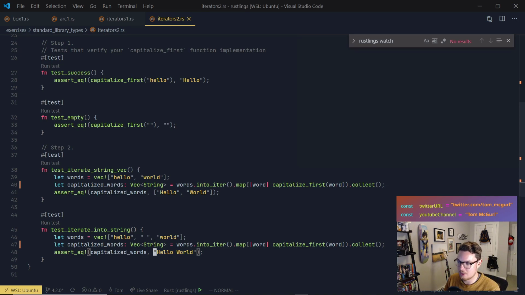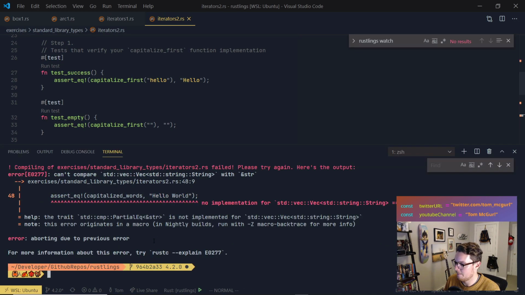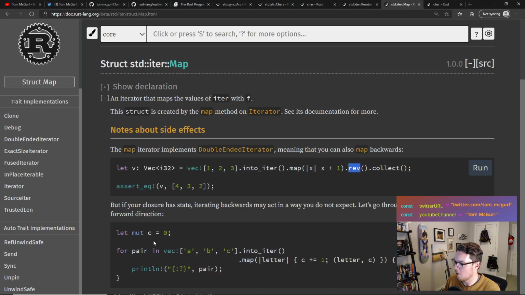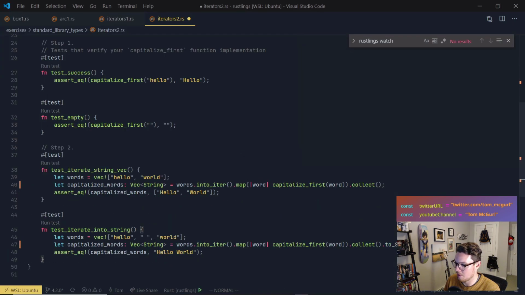So we don't want to collect here. That'll give us a vector. We need to actually convert it back into a string. So I wonder if we just simply need to do toString. Let's see. Oh, and of course, you know what one of the problems is too?